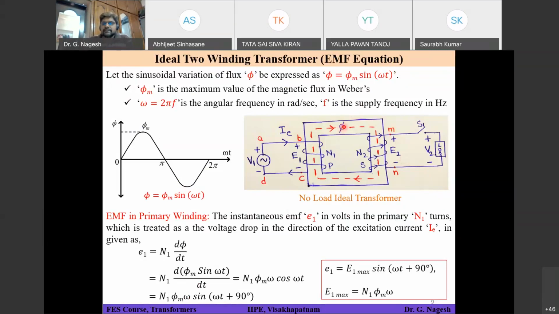Since flux is your reference, you applied Faraday's second law, minus N2 d phi by dt, and got a voltage E2, which is a voltage source. There is no other source on the secondary side, so this is considered a voltage source delivering current into your load.